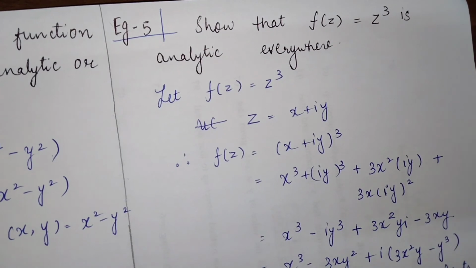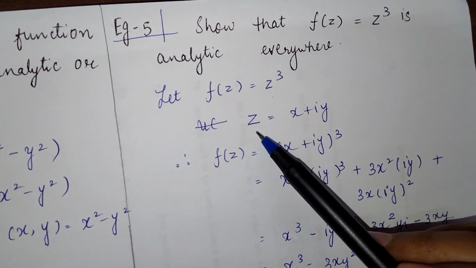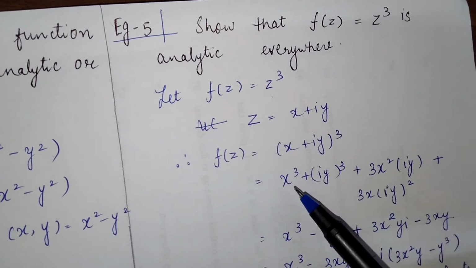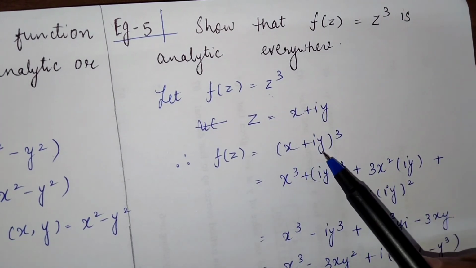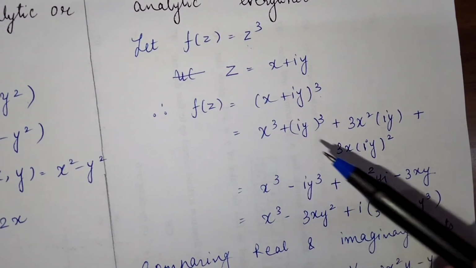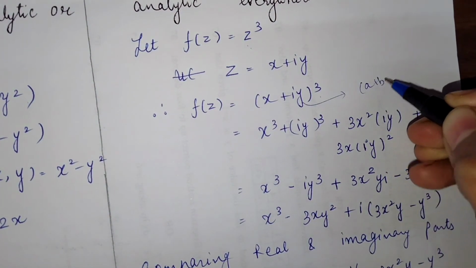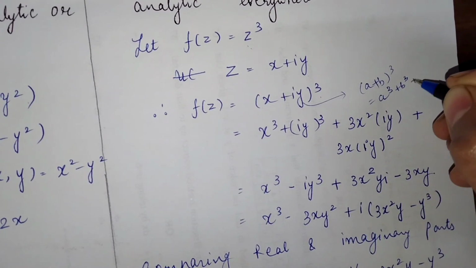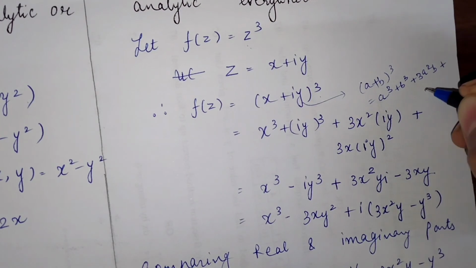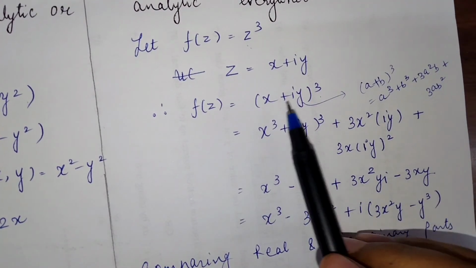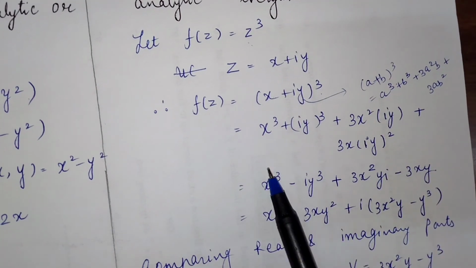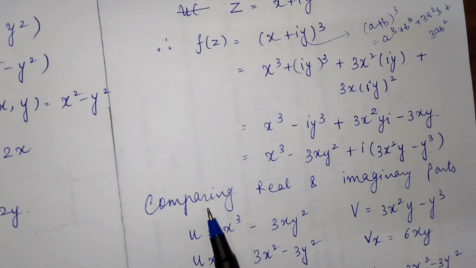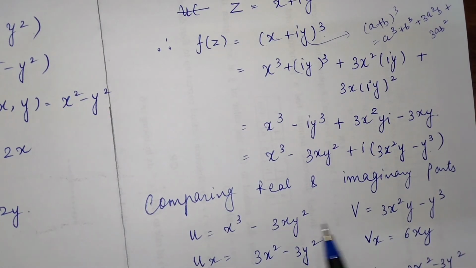Example 5. Show that f of z equal to z cube is analytic everywhere. Now the given function is z cube, but we know that the value of z is x plus iy. So we can write its value as x plus iy whole cube. So that is equal to the formula of a plus b whole cube, that is equal to a cube plus b cube plus 3a square b plus 3ab square. Okay, so putting in the values in this formula, we get this term, and then comparing the real and imaginary parts, we get u and v.